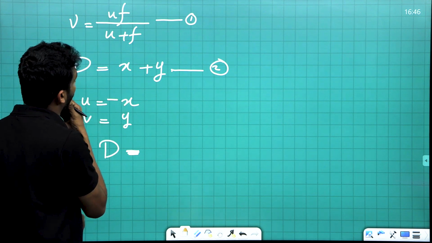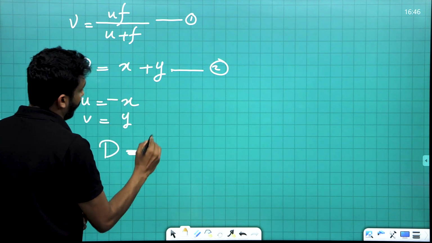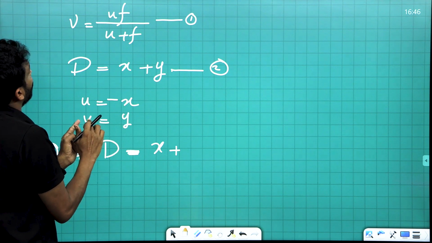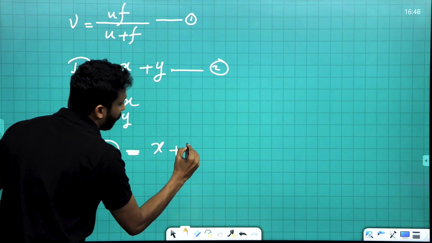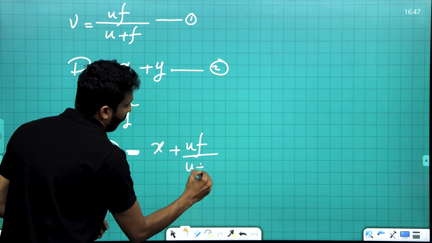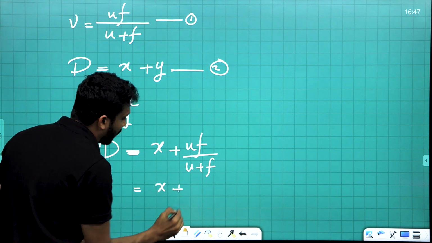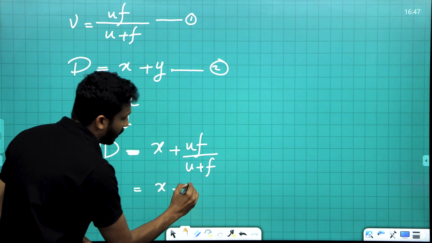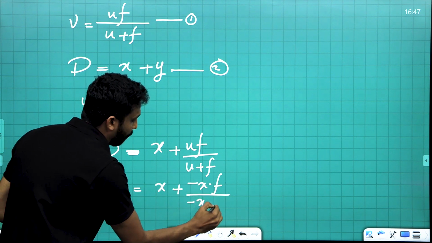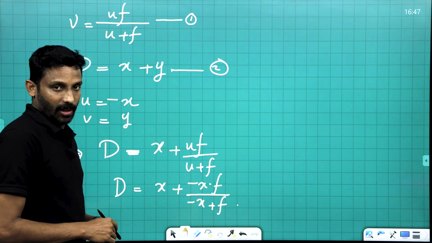Instead of y, we have v. v is equal to uf divided by u plus f. And this is equal to x plus, where u is equal to minus x, minus x into f divided by minus x plus f. This is d.